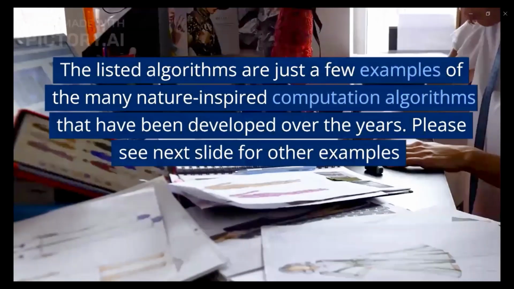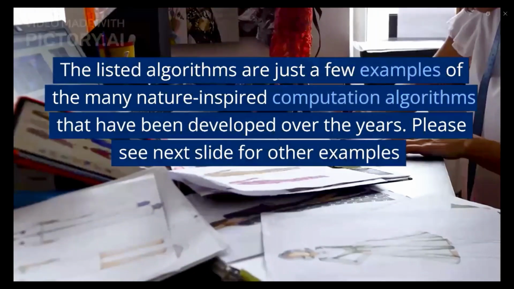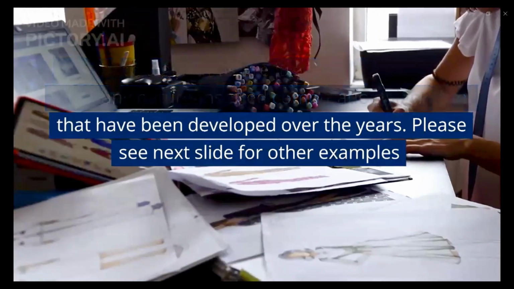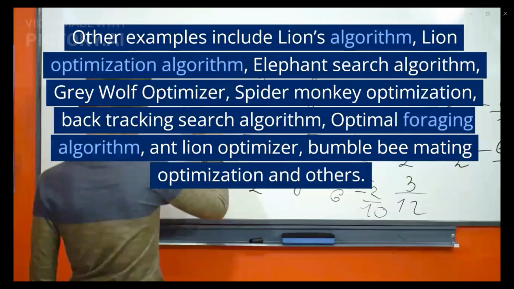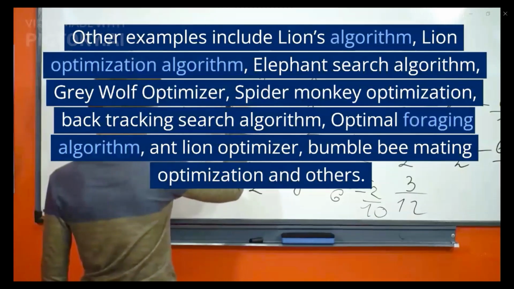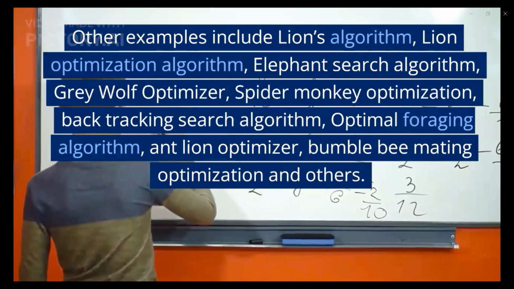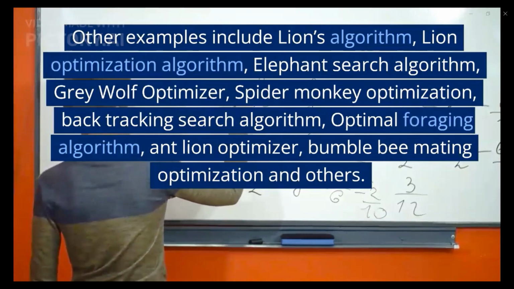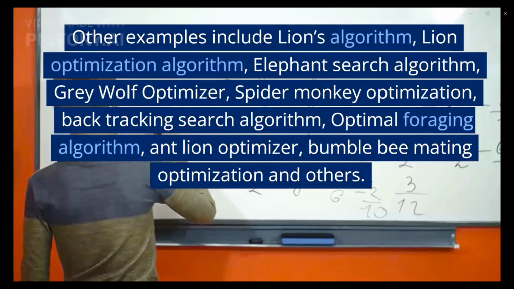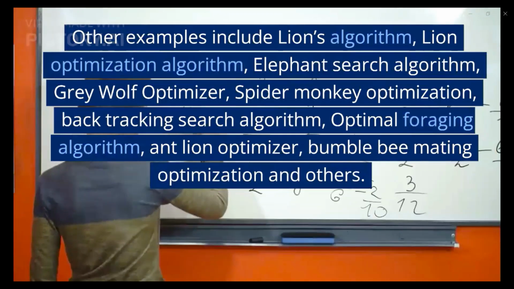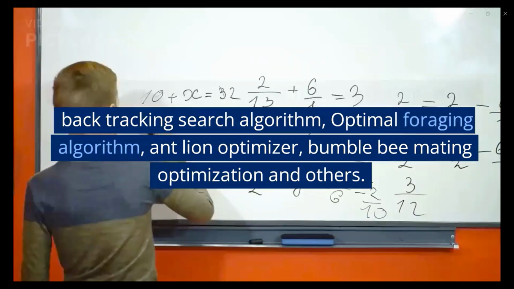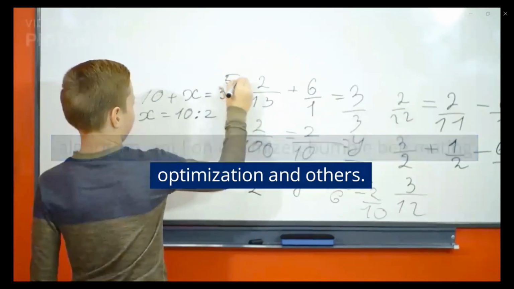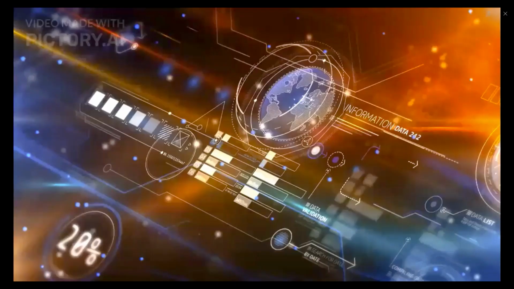The listed algorithms are just a few examples of many nature-inspired computation algorithms that have been developed over the years. See a slide for other examples. We have also the lion optimization algorithm, the elephant search algorithm, the gray wolf optimizer, the spider monkey optimization, the backtracking search optimization, optimal foraging optimization, ant lion, bumblebee, and other types of algorithms.